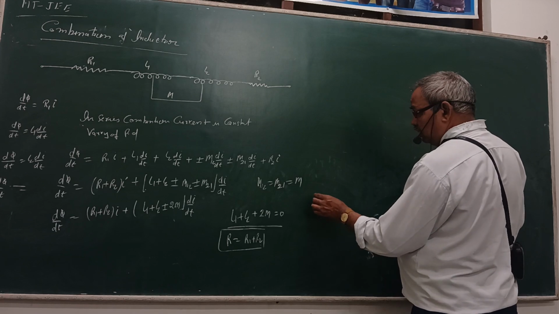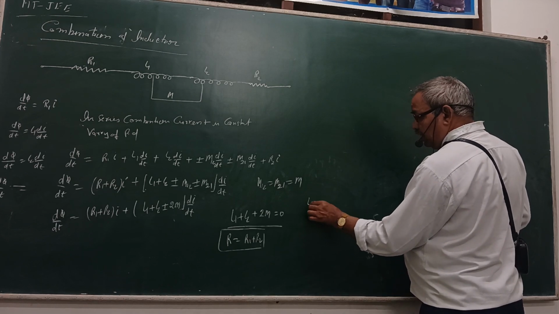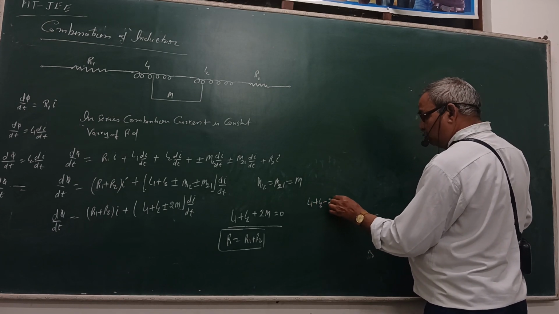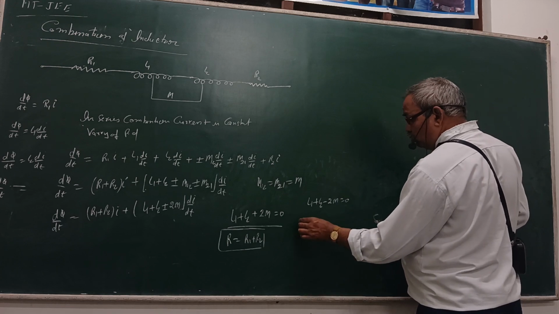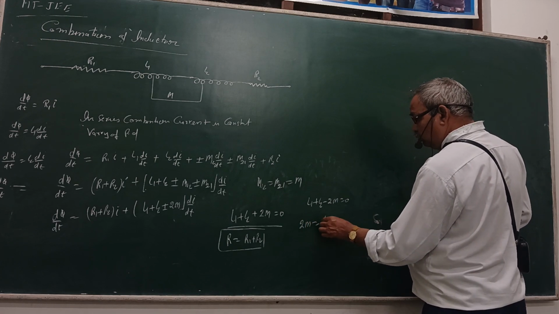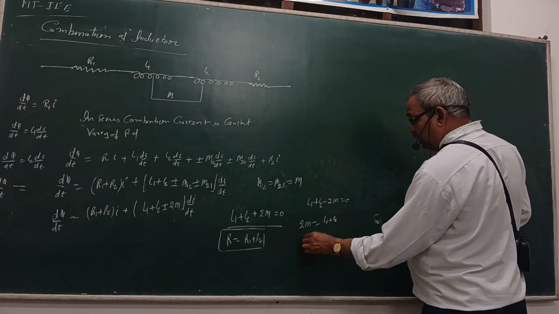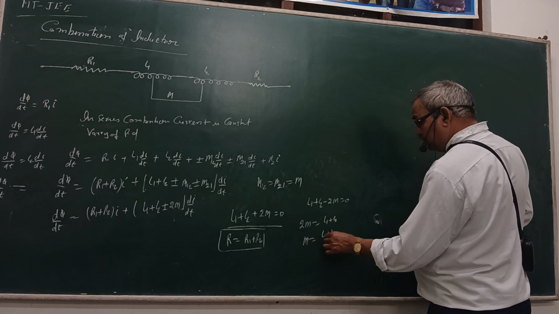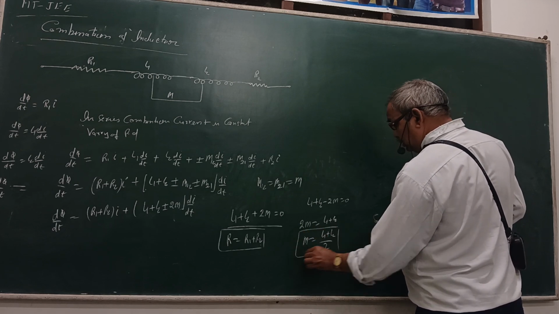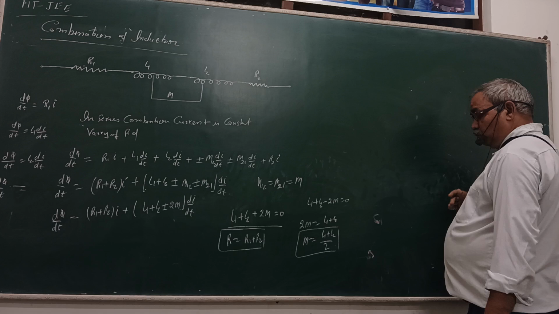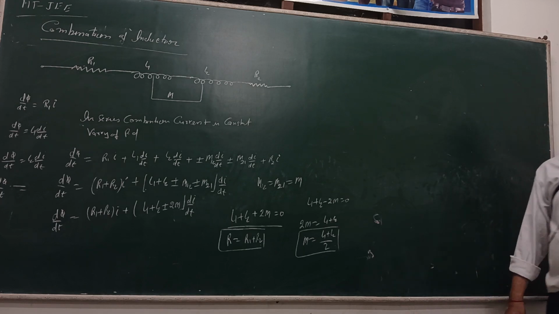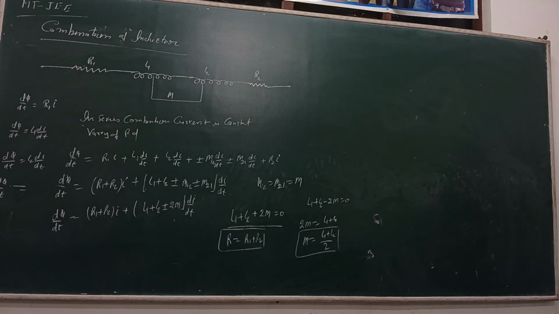and second value is the L1 plus L2 minus 2M is equal to 0. 2M is equal to L1 plus L2. M is equal to (L1 plus L2) by 2. The mutual inductance is the sum of the two self inductances, M is equal to L1 plus L2. The positive coupling is where the current travels the loop in the same sense, but in the negative sign the